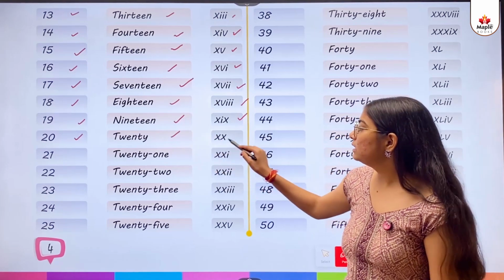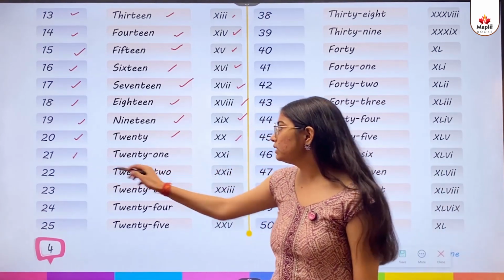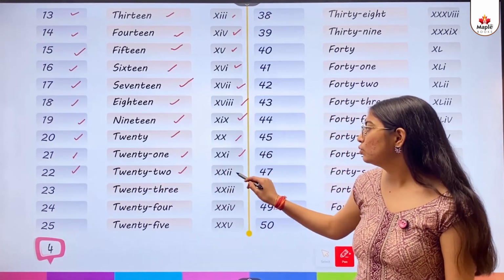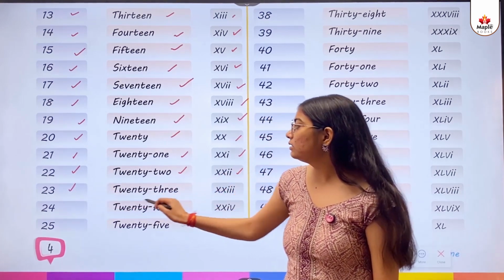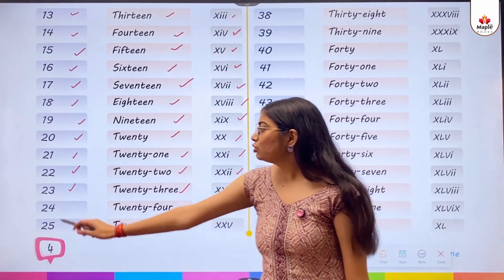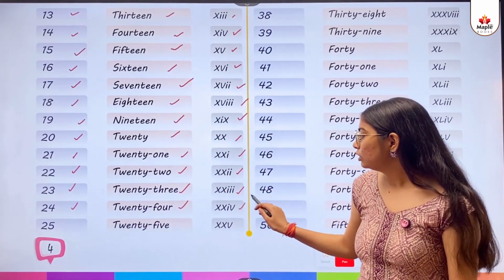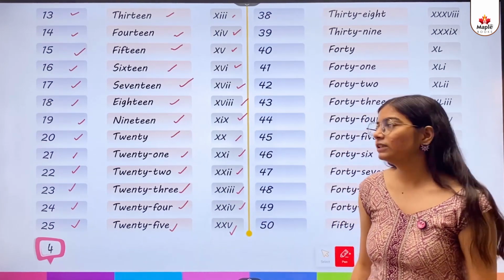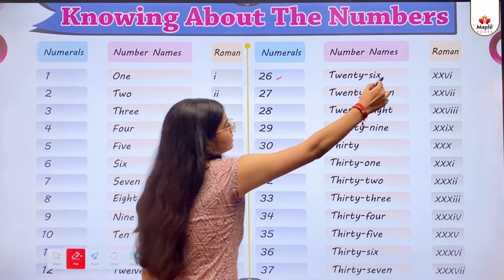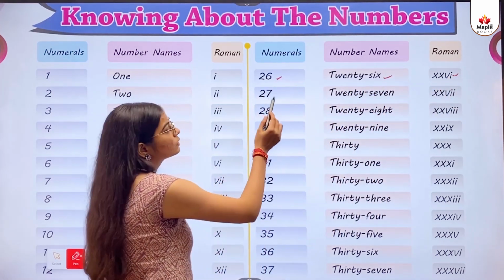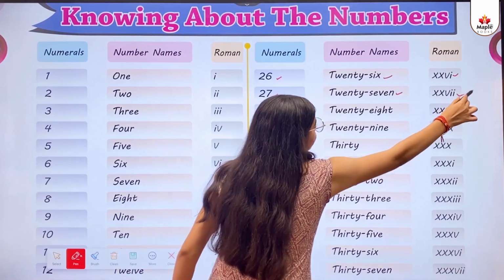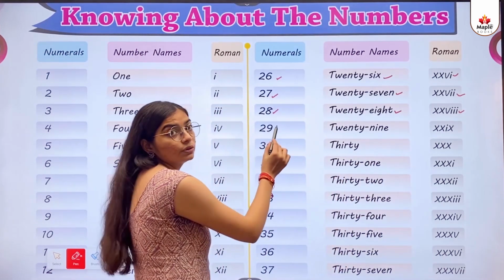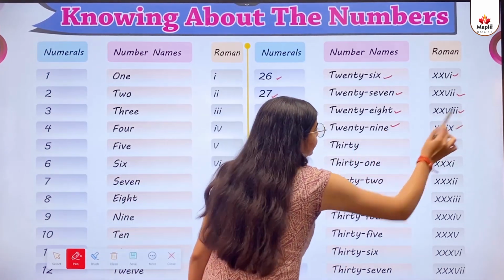TWENTY, 20. 21, 22, 23, 24, 25, 26, 27, 28, 29.